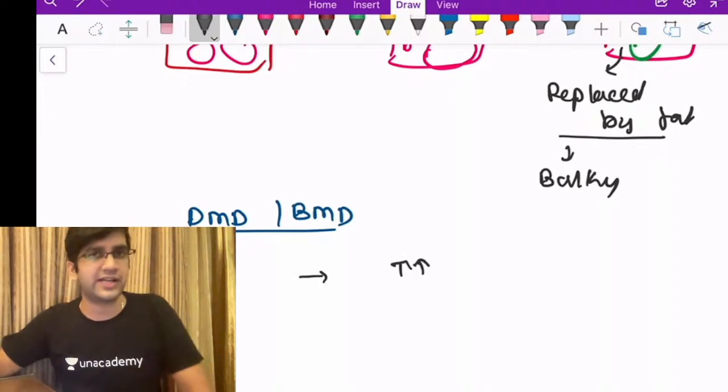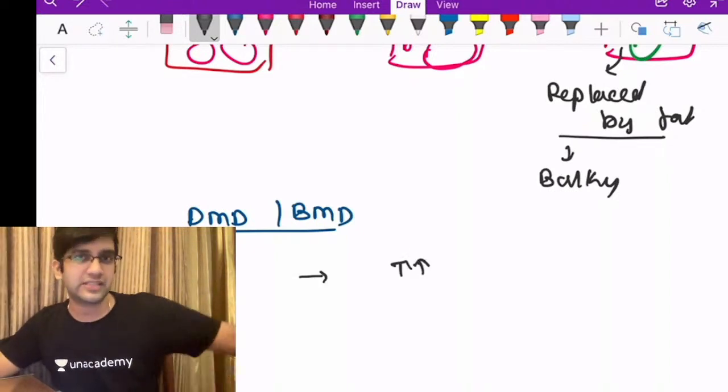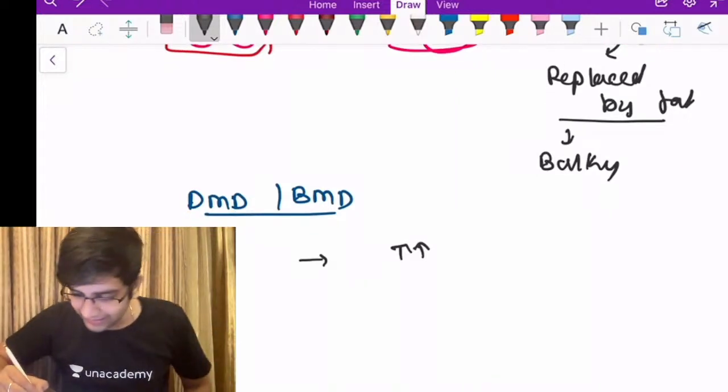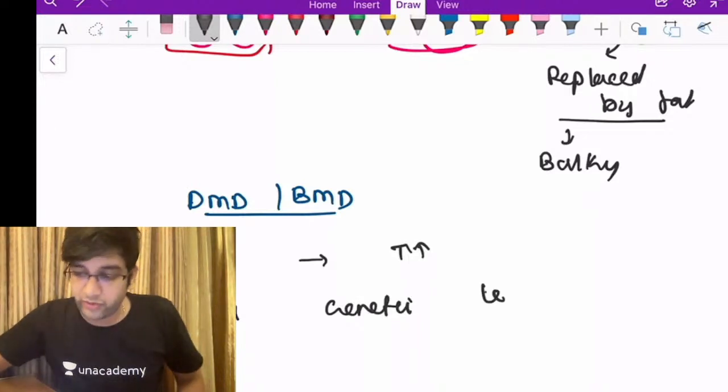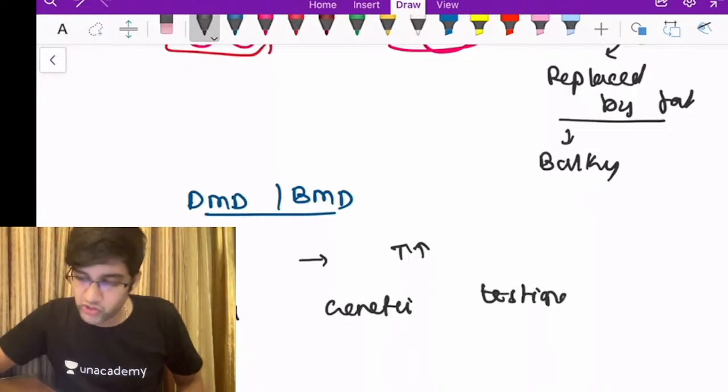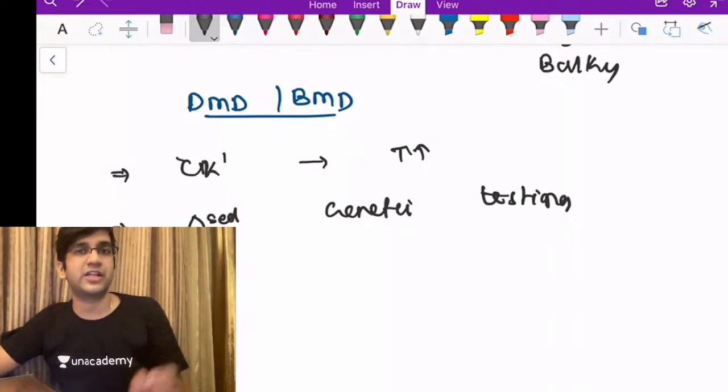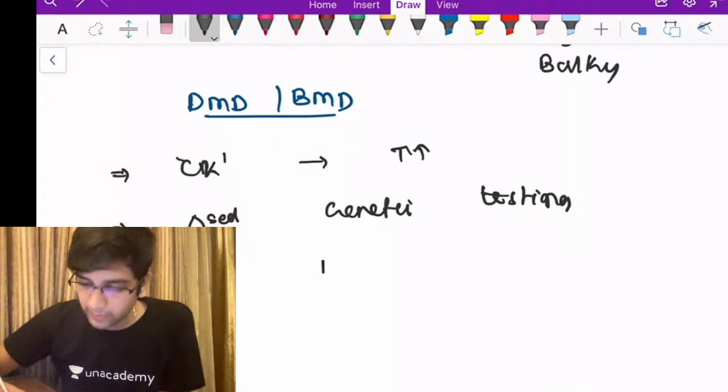Definitely my muscle specific creatine kinase is elevated. That will tell me, okay, there's some muscle destruction going on. Second thing, both of them are diagnosed based on genetic testing only. If a question comes on the investigation of choice or the next line of investigation when it's suspected Duchenne or Becker's muscular dystrophy, I'm going to do a test called an MLPA.